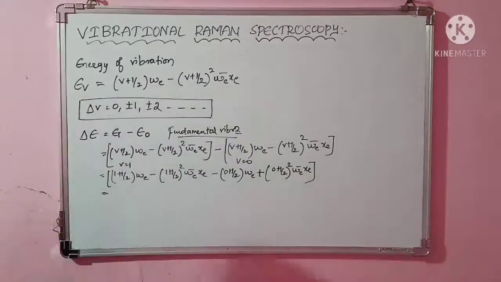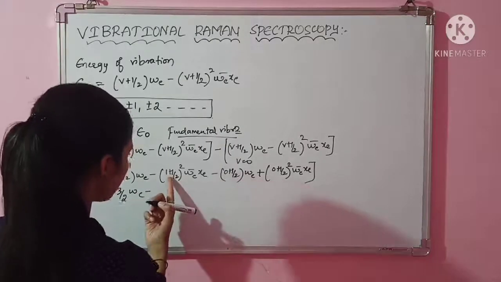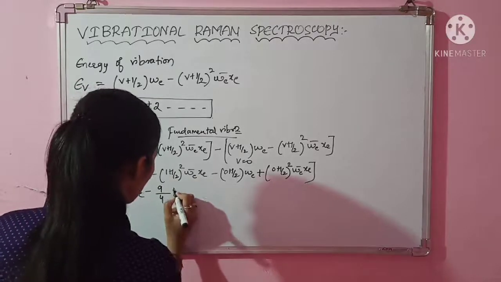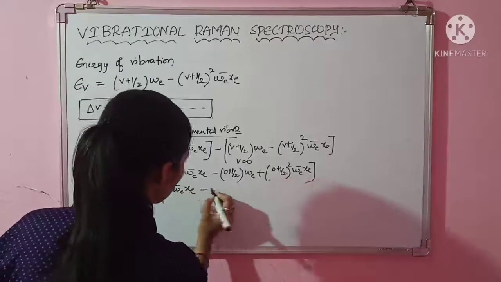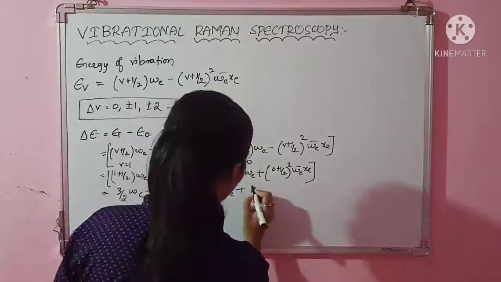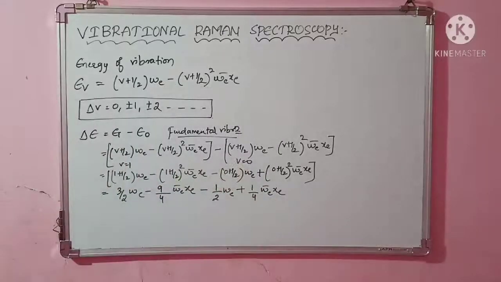Again simplified. So 1 plus 1 by 2 is nothing but 3 by 2. This is simple mathematics, okay. 3 by 2 omega E minus, here also the same 3 by 2, but whole square you have to do. 3 3s are 9, 2 2s are 4 omega E bar xc minus 1 by 2 omega E plus 1 by 4 omega E bar xc. Now take the like terms one side.